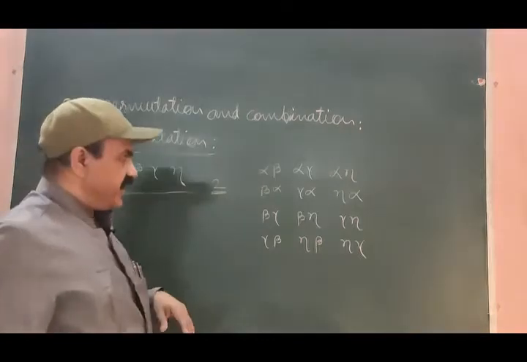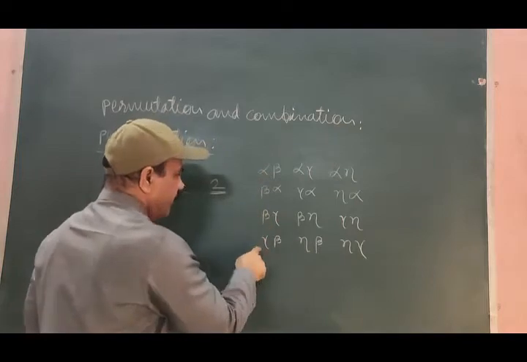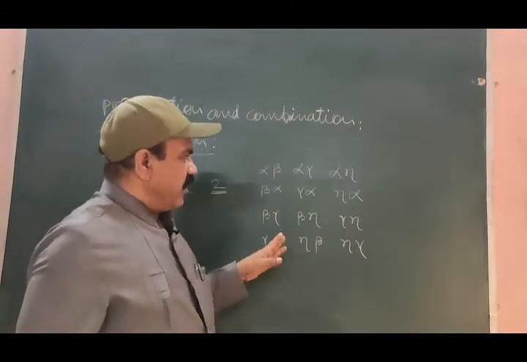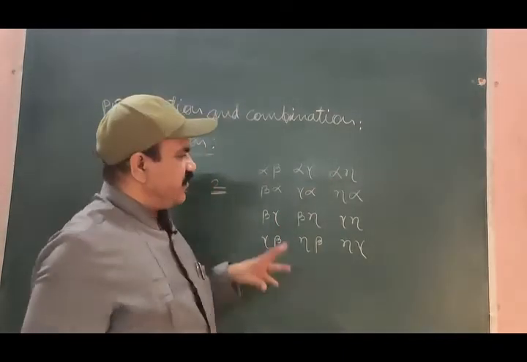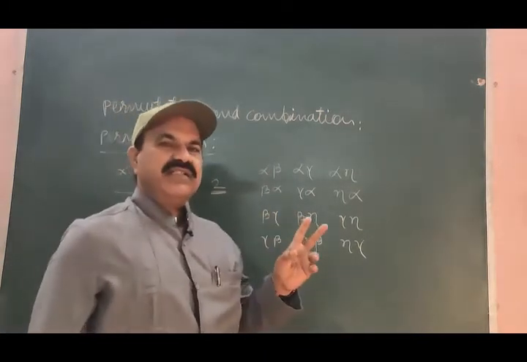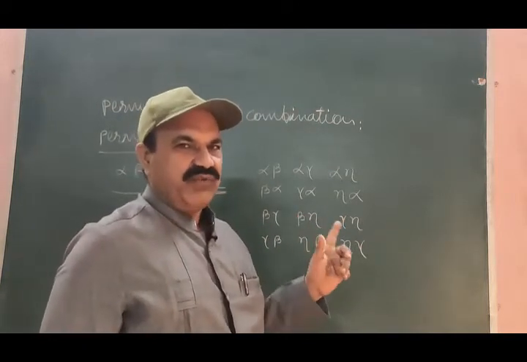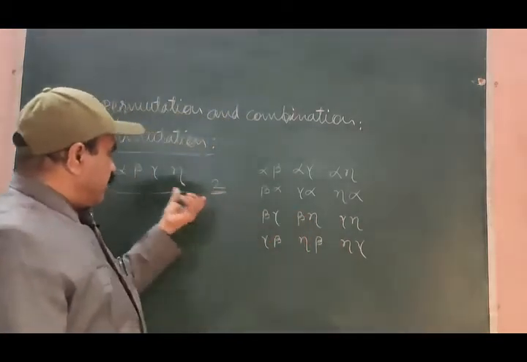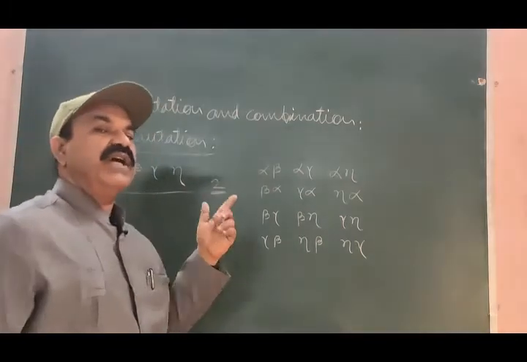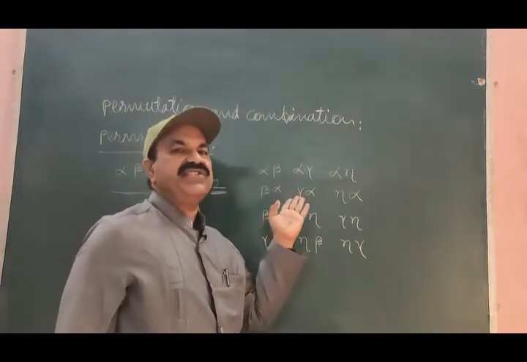Let us count the arrangements. 1, 2, 3, 1, 2, 3, 4. So it is a 4 by 3 matrix, 4 rows and 3 columns. So there are 12 possible arrangements. There are 12 possible arrangements of these 4 distinct objects, taking any 2 at a time. Let us see how this arrangement is done here.